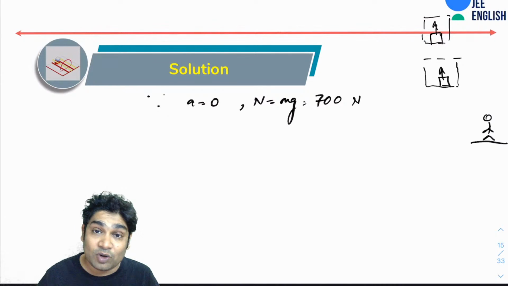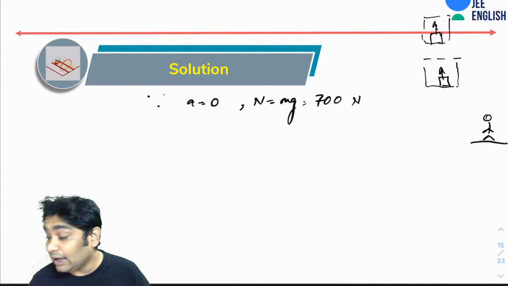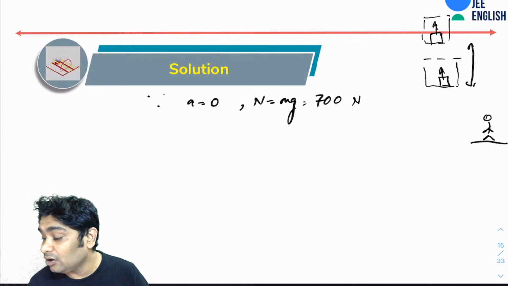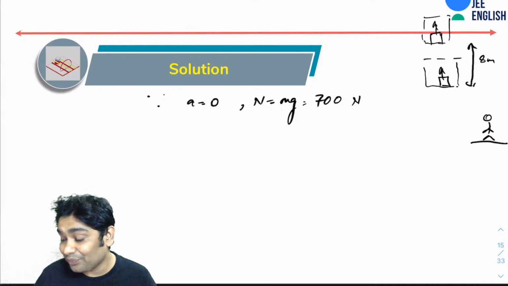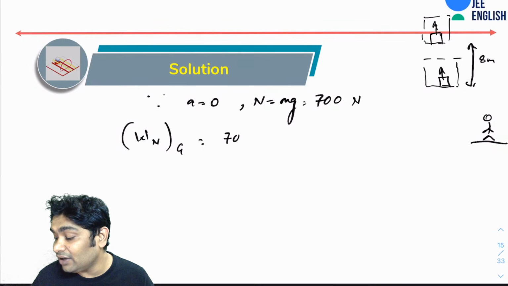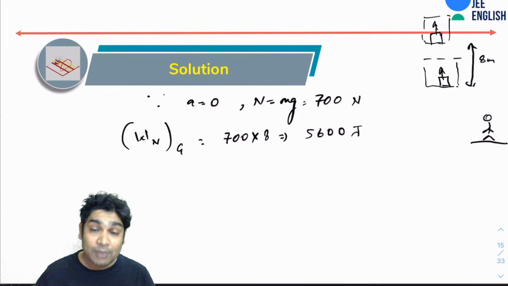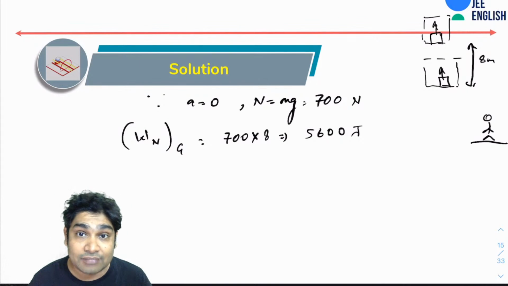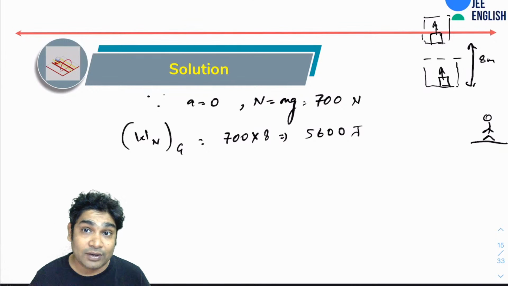So the angle between the force and the displacement, of course, becomes 0. And the displacement is 8 meters. So the work by normal reaction from ground frame would be 700 into 8, which would be 5600 joules. So please remember, if you have been asked to calculate the work without specifying the reference frame, by default you will calculate the work from the ground reference frame only. Remember this.